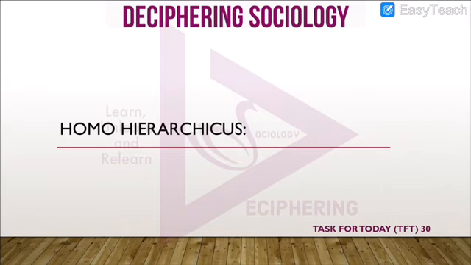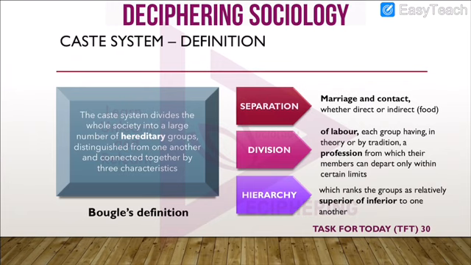With this introduction, we can now start with Homo Hierarchicus, or the body or the major portion of the study of the caste system which Louis Dumont pursued. He took the definition of Bouglé. Bouglé was a supporter or a collaborator with Durkheim, and Louis Dumont took his definition of the caste system.